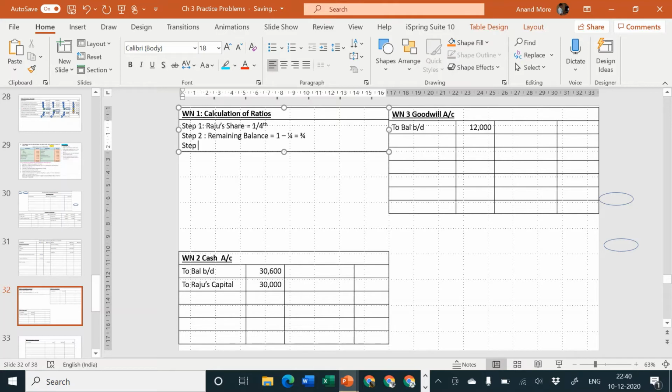Next, step number 3, new ratio is equal to remaining balance into old ratio.